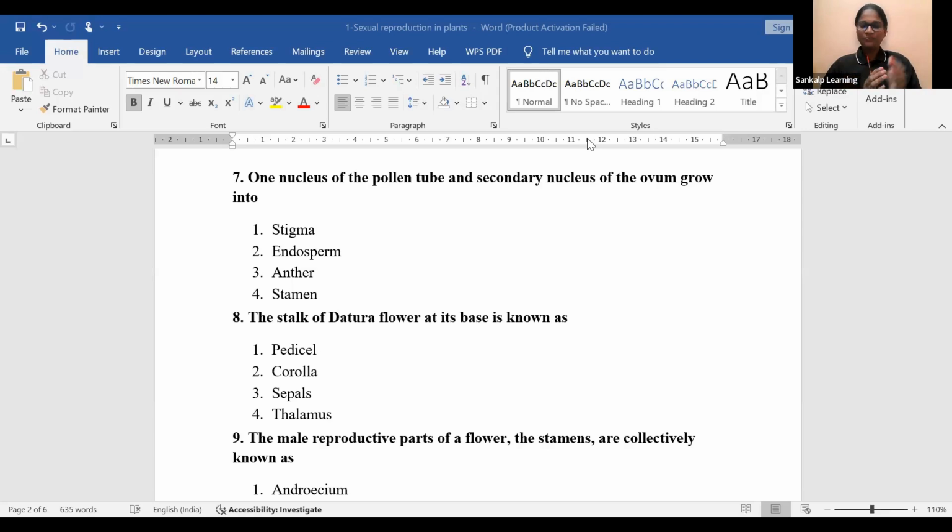Next, 8th question. The stalk of the datura flower at its base is known as. Listen to the question carefully. The datura flower has a stalk. The stalk of the datura flower at its base is known as. What do we call the stalk of the flower at the basal region? Pedicel, corolla, sepals, thalamus.